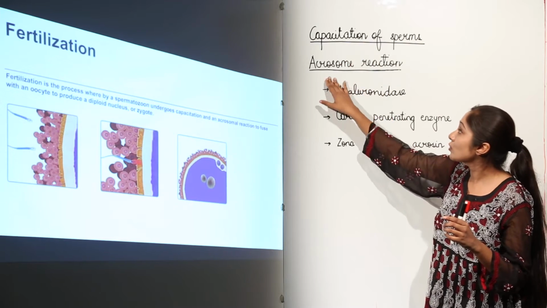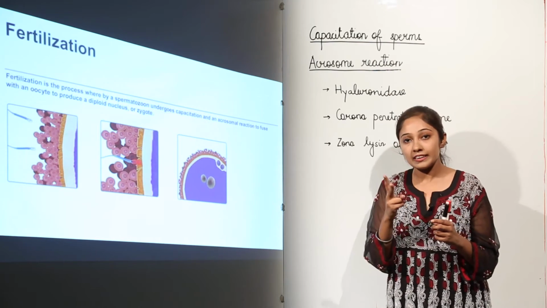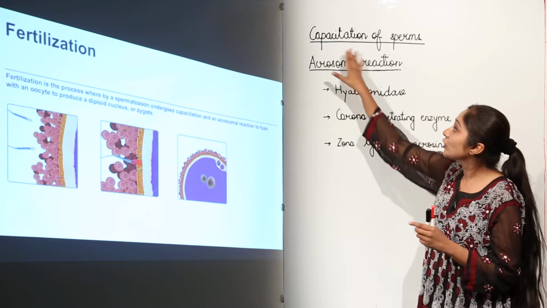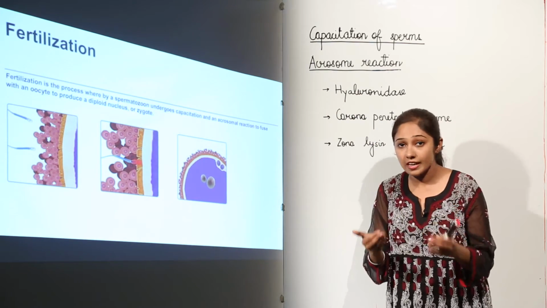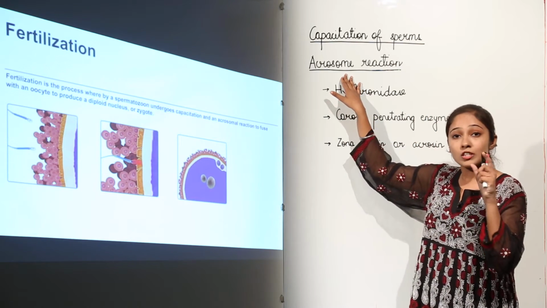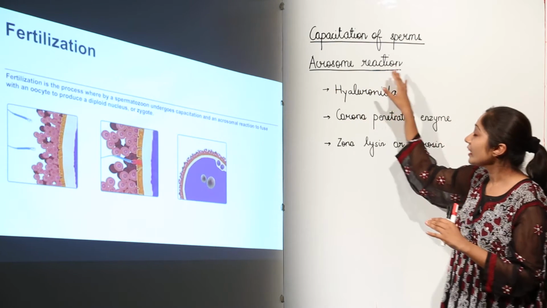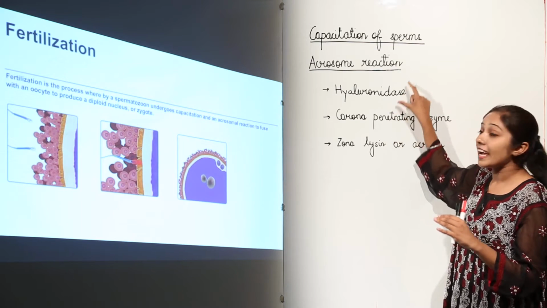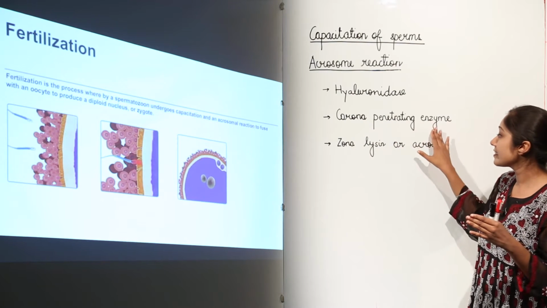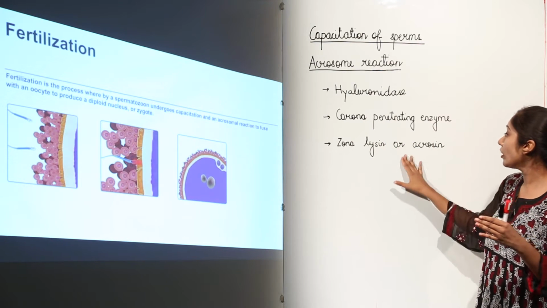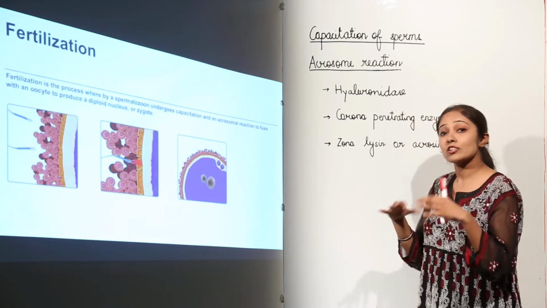Next, we move on to acrosome reaction. You all have studied the structure of a sperm. The head contains two parts, nucleus and acrosome. And this acrosome is important. Why? Because it contains certain hydrolytic or you can say digestive enzymes that are important for a sperm so that they can reach the secondary oocyte or the egg. I have listed these hydrolyzing enzymes. The first one is hyaluronidase, second is corona penetrating enzyme, and the third is zona lysin or acrosin. The names may seem tough, but if you understand their function, it is quite easy.